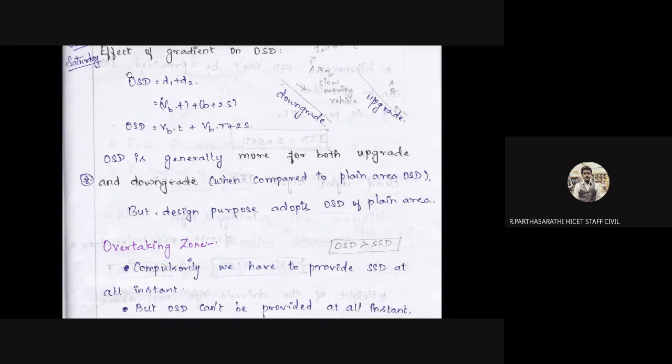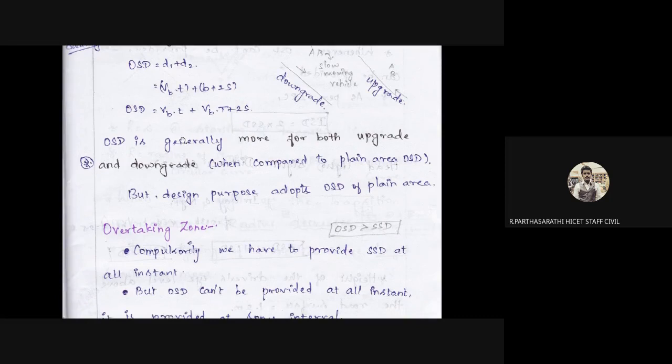So OSD, overtaking sight distance, is equal to D1 plus D2. We know the formula for D1 and D2. So the vehicle distance is given by this formula, VB into T plus VB into T plus 2S. Generally this is for the upgrade. The overtaking speed should always be considered for upgrade only. The downgrade means the vehicle is compared to the plain area.